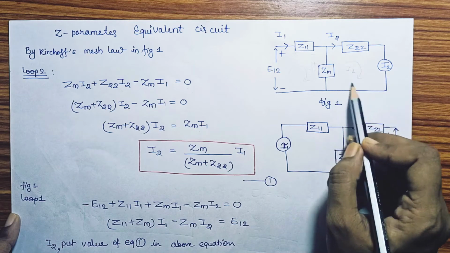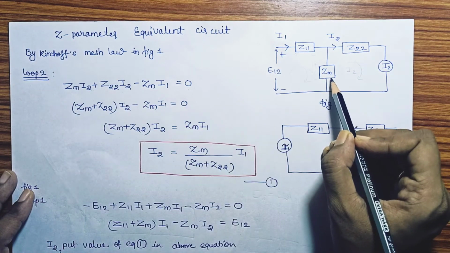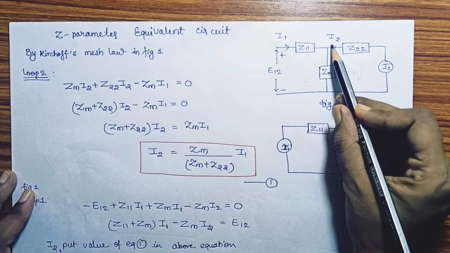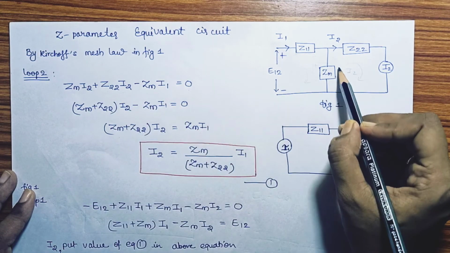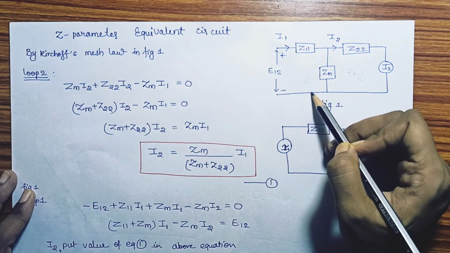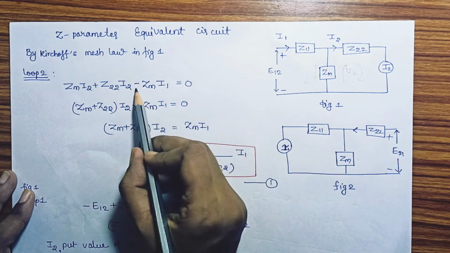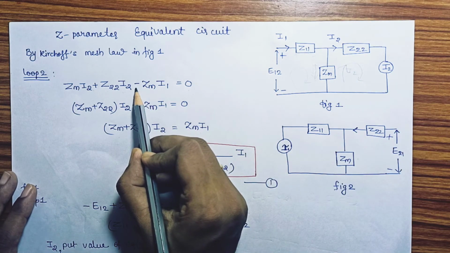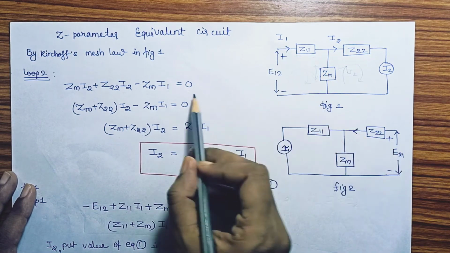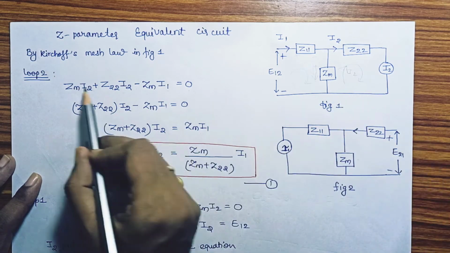In the second loop we are applying Kirchhoff's mesh law. Apply Zm into I2, Zm I2 plus Z22 into I2. Next, in this Zm we have I1 current also, but in the opposite direction. This I1 is downward and this I2 is upward. So we use a negative sign for the different direction of current. So minus Zm I1, Zm into I1, equals 0. There is no voltage source in this loop, so it equals 0.